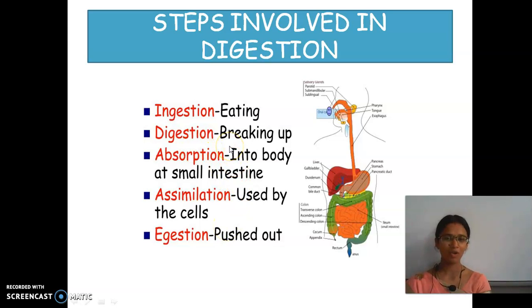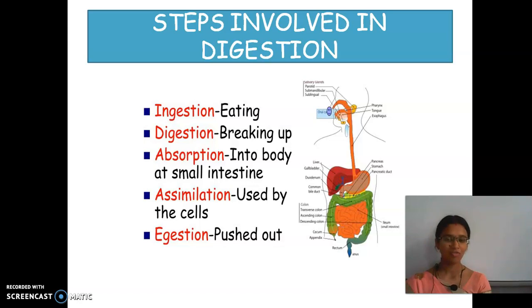One more thing we have seen is the different types of teeth. How many permanent teeth are there? There are 32.